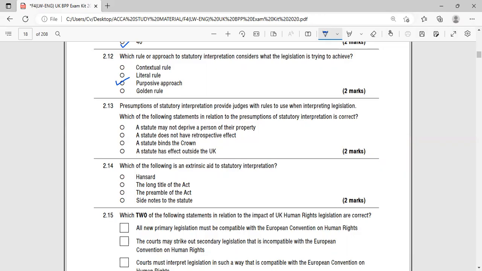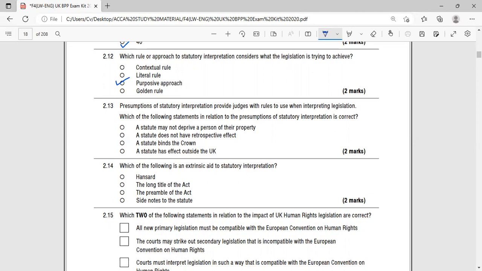Presumptions of statutory interpretation provide judges with rules to use when interpreting legislation. Which of the following statements in relation to presumptions of statutory interpretation is correct? A statute may not deprive a person of their property.